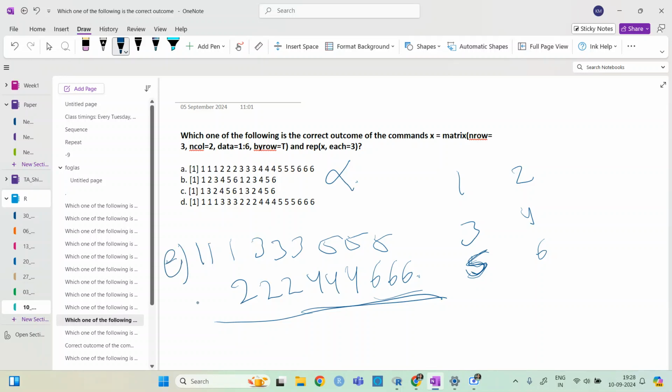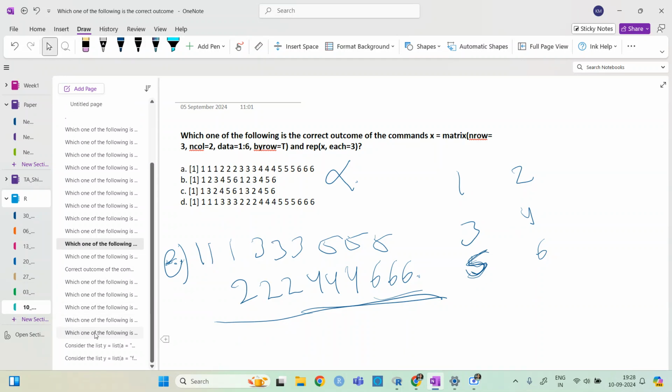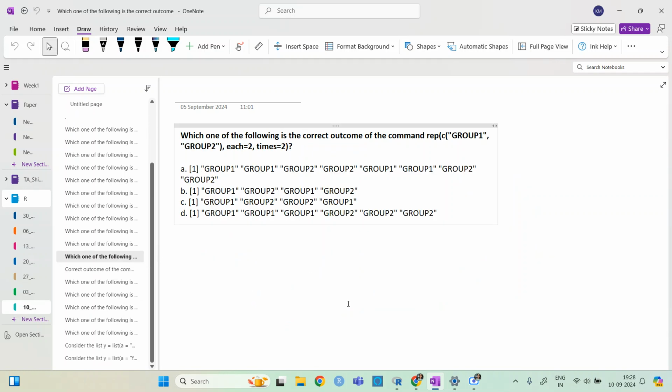This one is not correct, both. So this one is just writing in this one group, the corrected form. Otherwise, everything is same.